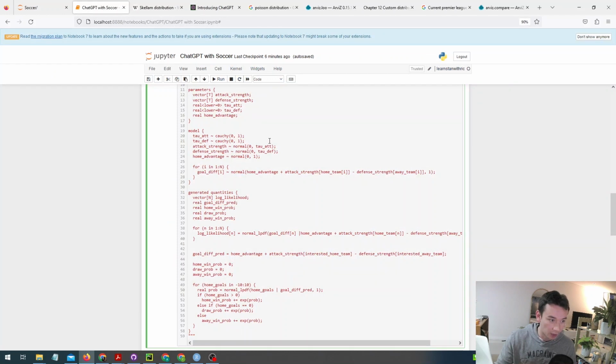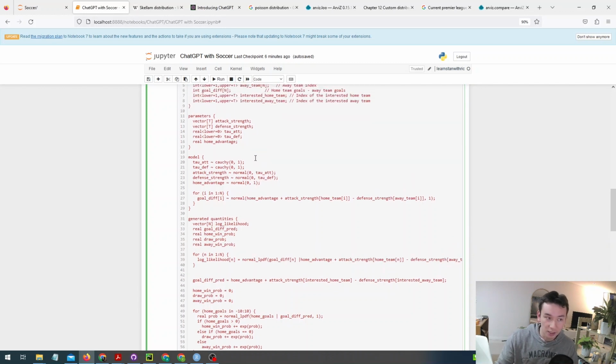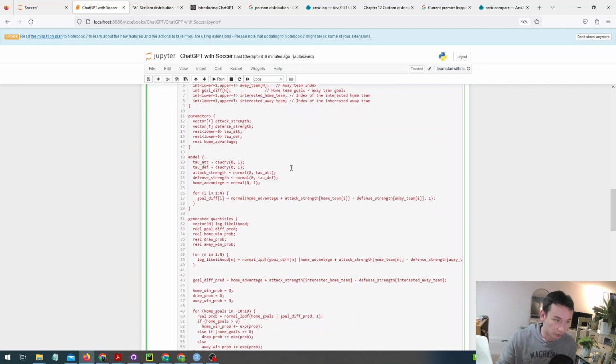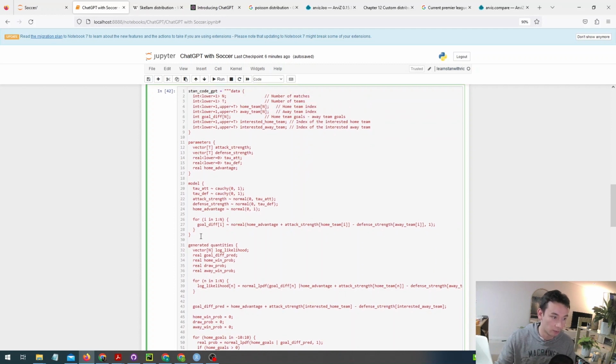So I think what I would have done here is probably used a Skellam distribution, and that's maybe a little bit difficult because in Stan there isn't any Skellam distribution natively. You have to construct that with a custom function. But it's certainly possible, and I think building a custom function in this case would be really advantageous because it would probably lead to much better results. And so that's probably the 3 things that I see with this code that could be improved.